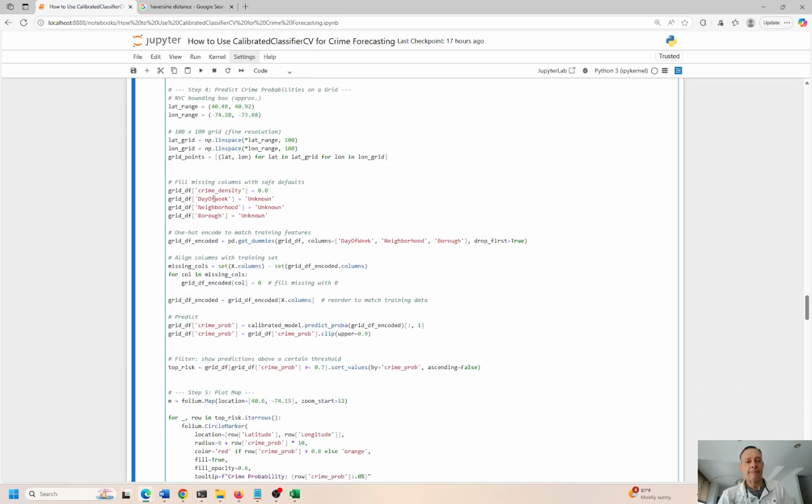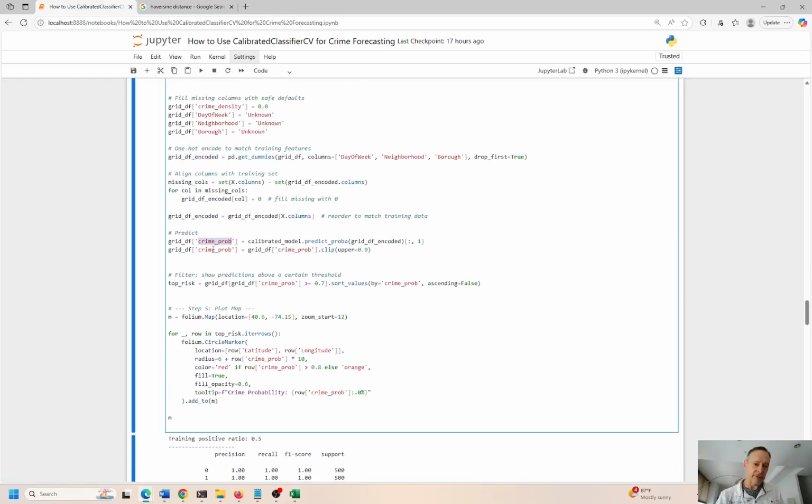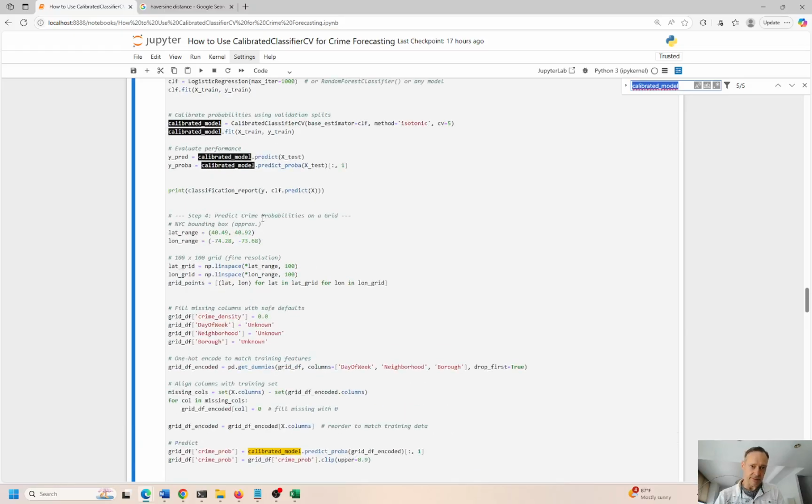So we have the crime density. That is a new feature that we're adding to the data frame. We have the day of the week, the neighborhood, and the borough. We're going to encode all of these features. Moving down here is the crime probability, and that comes from the calibrated model. If you go back here, the calibrated model comes from over here.